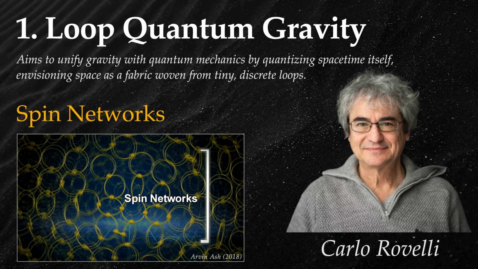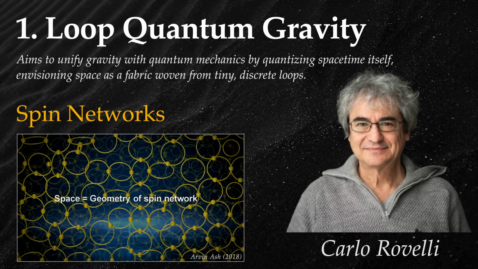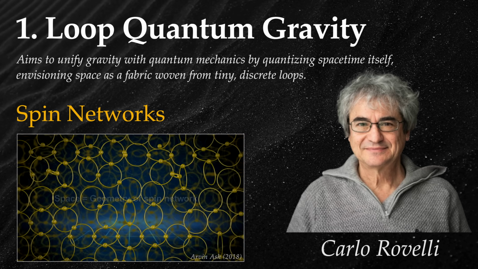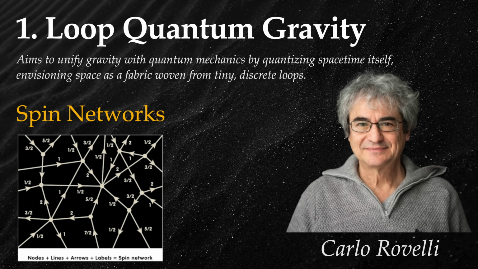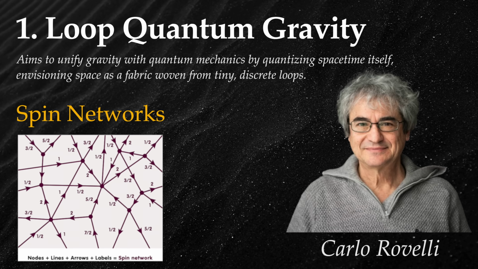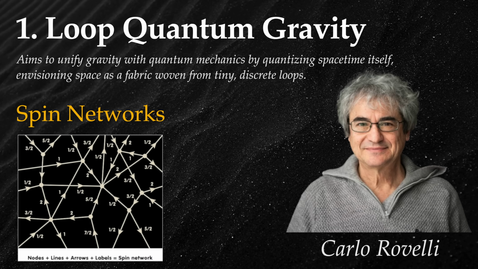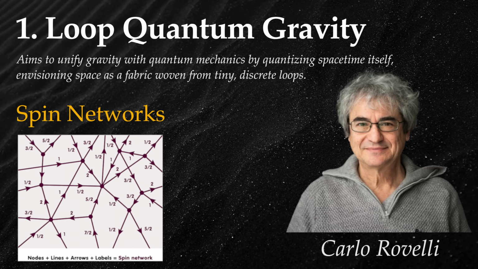These loops, representing quantized areas and volumes, interact and evolve over discrete steps. The loops can alter their connections, creating different shapes and structures of space at minuscule scales. They form a network that can change and reconfigure itself dynamically. This structure at the Planck scale is crucial for understanding phenomena where quantum effects dominate, such as near black holes or in the early universe.